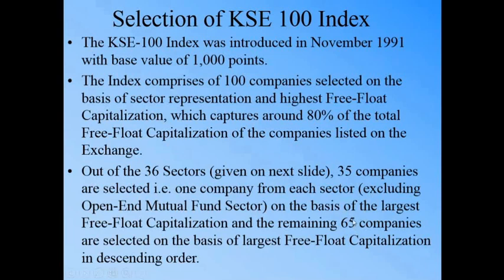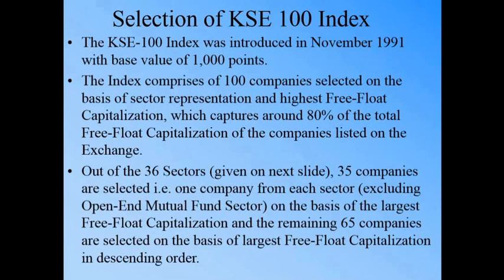Those 465 companies are then arranged in order of largest free float capitalization to lowest, that is in descending order, and the top 65 companies are then selected. So 35 are the highest company in a particular sector, and the other 65 are, irrespective of sector consideration, selected based on the descending order of their free float capitalization. So this is how the 100 companies are being selected. The KSE 100 index represents all the sectors excluding the open-ended mutual fund sector.